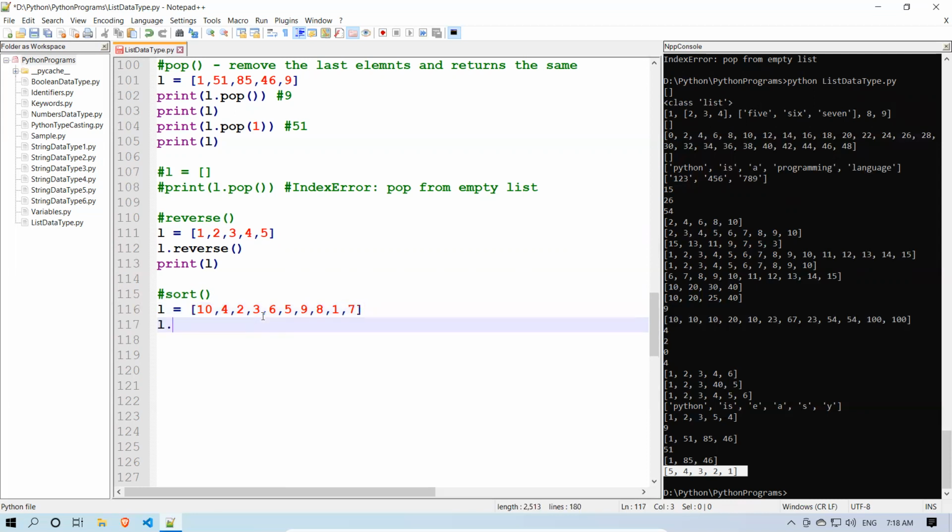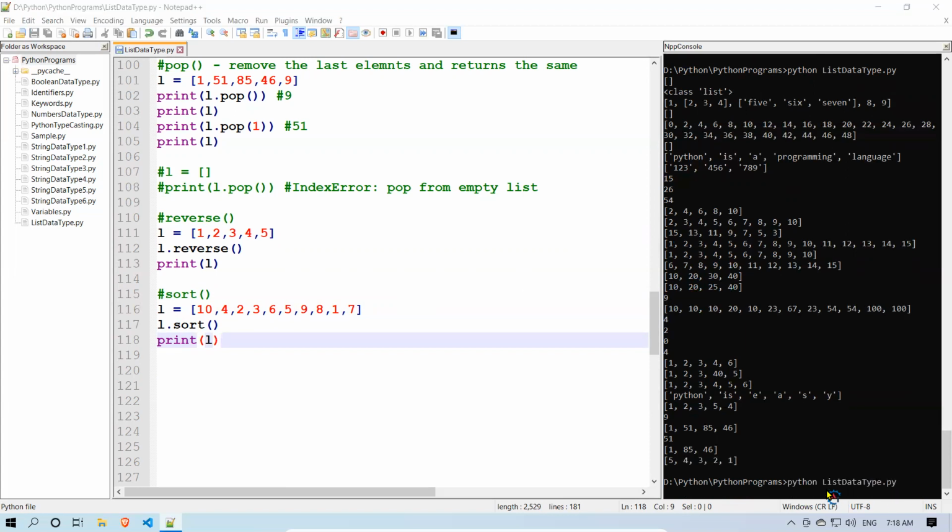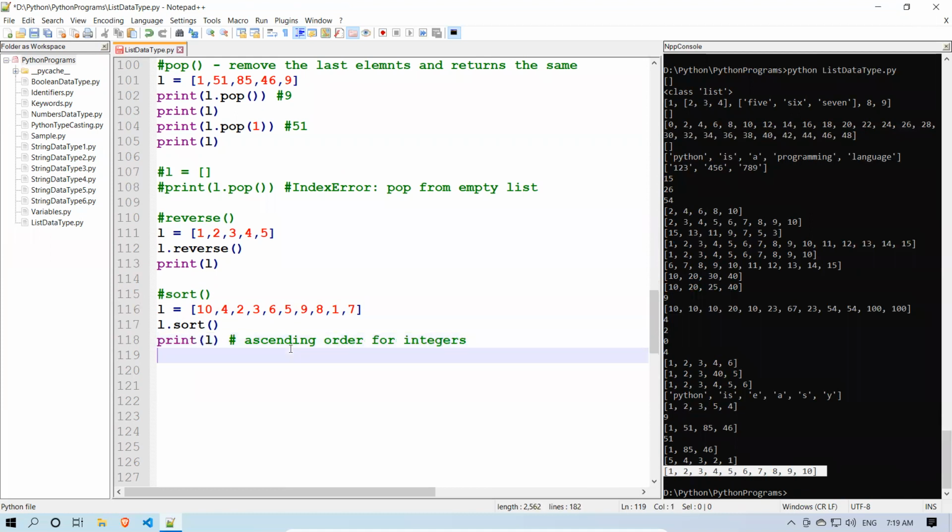When I sort this one, L dot sort, and print this L, it will print 1 to 10 now. It sorted it. You see 1 2 3 4 5 6 7 8 9 10. When it's integers, it sorts in ascending order.